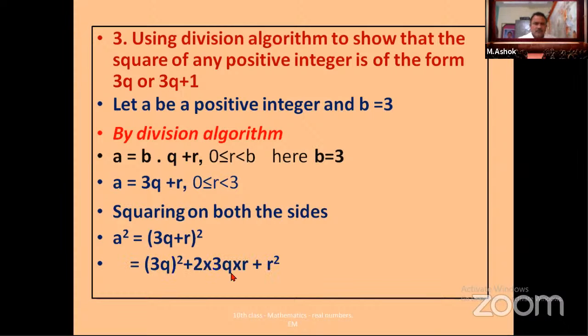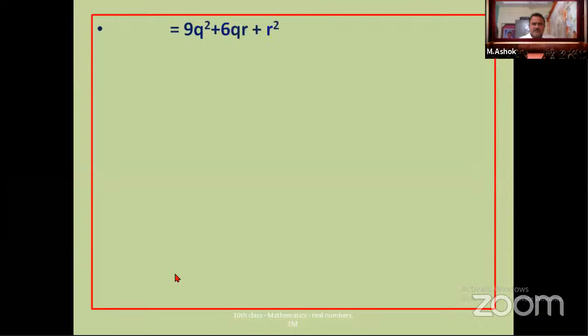I think all of you know the formula: (a plus b) whole square is a square plus 2ab plus b square. So a square equals, what do we get? 9q square plus 6qr plus r square.